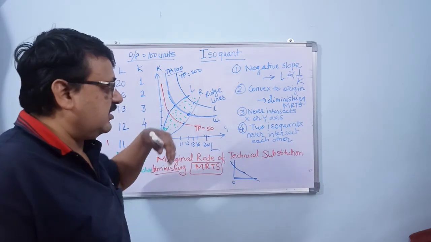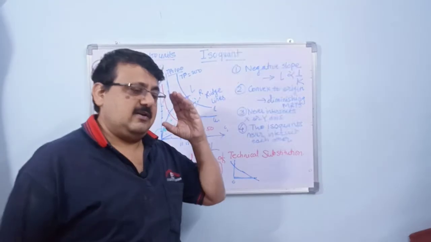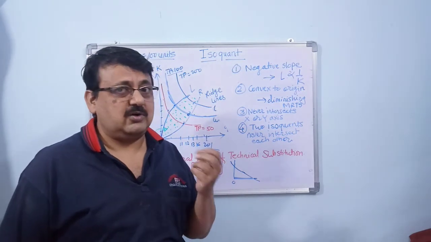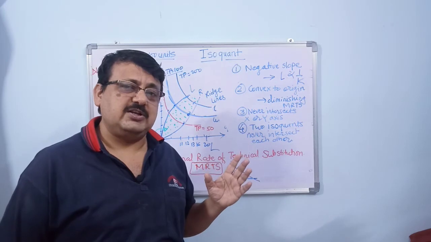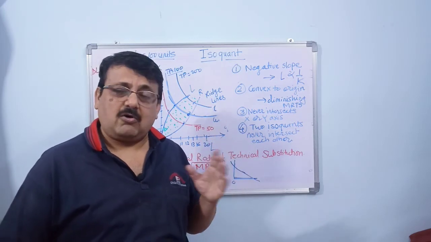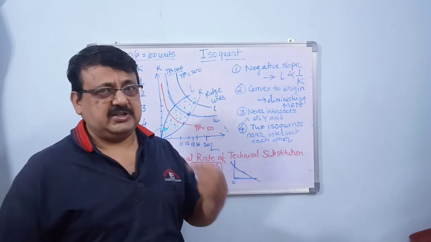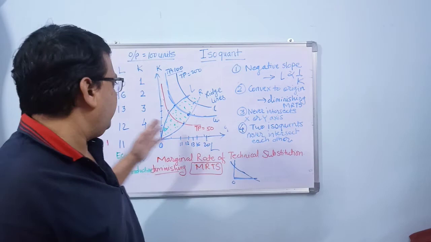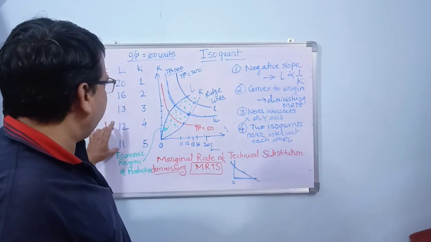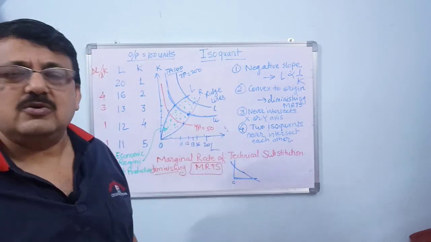So let us summarize. We have seen that isoquant is a combination of 2 words, iso and quant. Iso means similar, quant means quantity. All combinations of labor and capital which give us a curve representing the same amount of production is called an isoquant curve. For that we have taken some hypothetical figures, plotted it in the graph, and shown that it is convex to the origin.